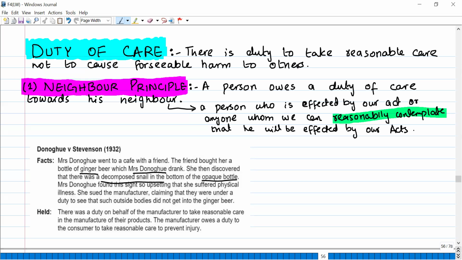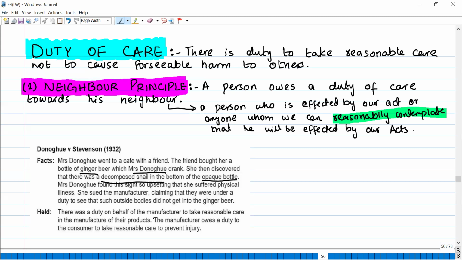Now try to understand that there is no contract, right? There is no contract between Mrs. D and the manufacturer. The court's job is to establish whether the manufacturer owes a duty of care or not. And if he owes the duty of care, then Mrs. D is entitled to get compensation. There is no contract between them. Now, what did the court say?